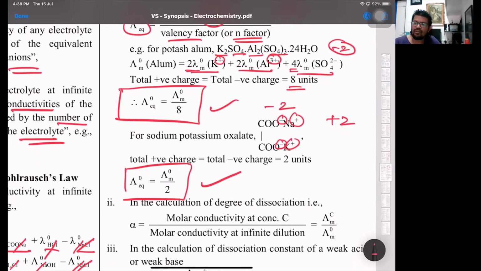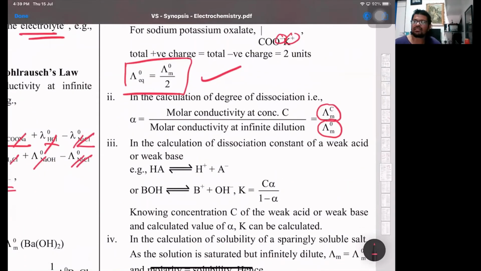So here, if I have to calculate, it is lambda upon lambda naught. That is molar conductivity at a known concentration upon lambda naught M, molar conductivity at infinite dilution or at zero concentration. That's the part for alpha. And from there, we can calculate its Ka value.